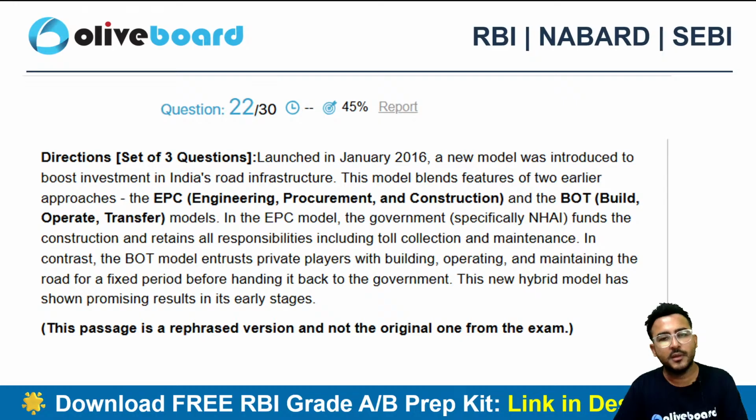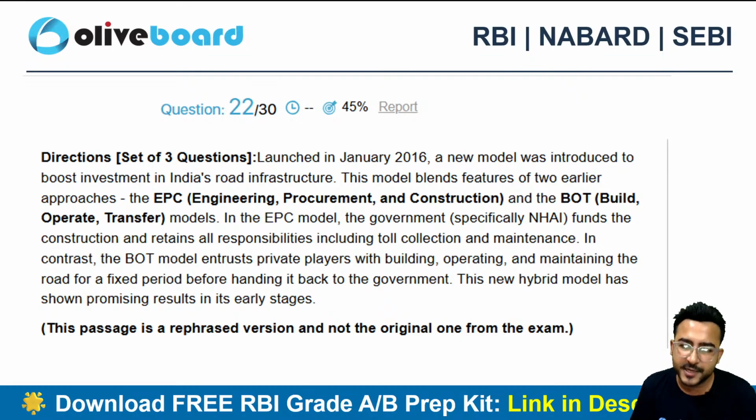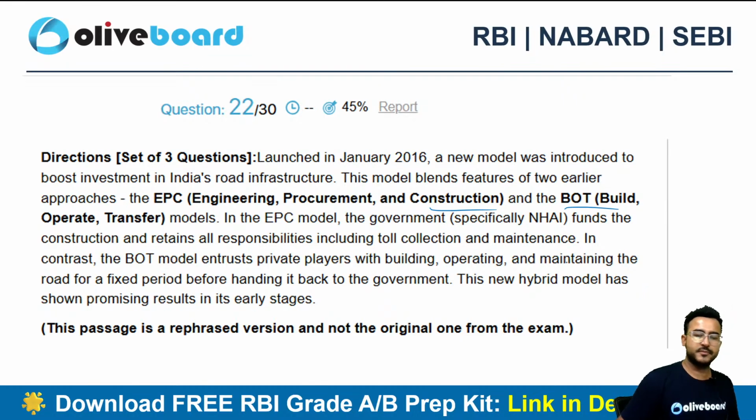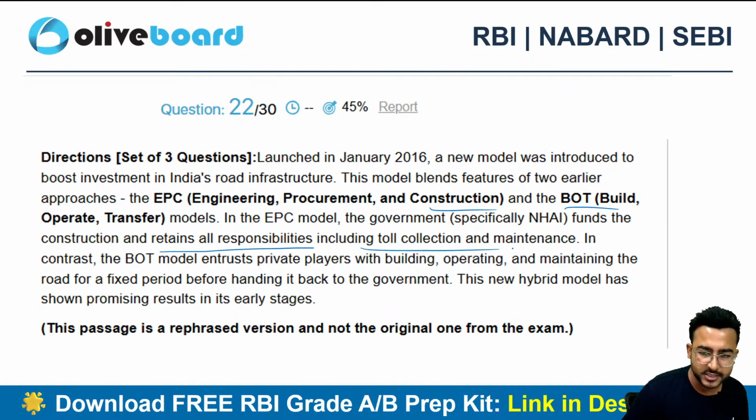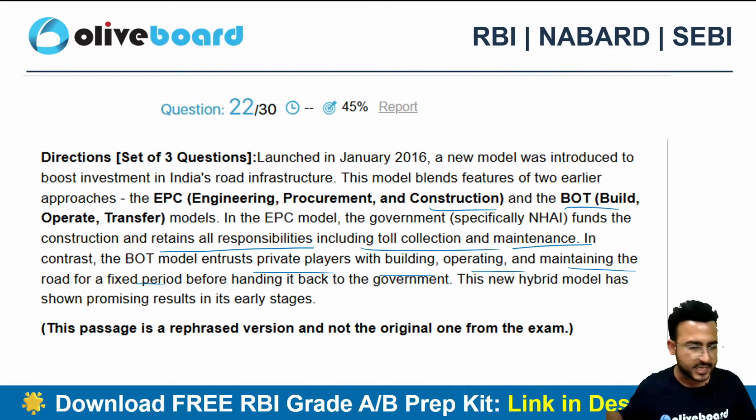Next one. Launched in January 2016, a new model was introduced to boost investment in India's road infrastructure. This model blends the features of two earlier approaches, EPC, engineering, procurement and construction, and BOT, build, operate, transfer models. In the EPC model, government, specifically the NHAI, funds the construction and retains all the responsibilities, including the toll collection and the maintenance. In contrast, BOT model entrusts the private players with building, operating and maintaining the road. So obviously in EPC, NHAI is there, and in BOT, private players are there.